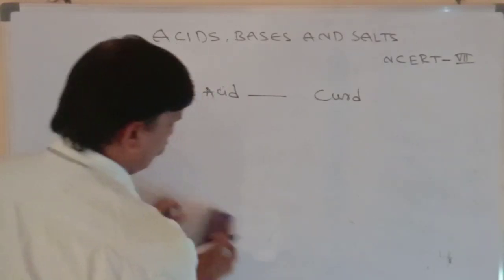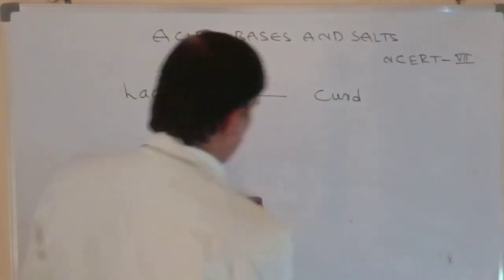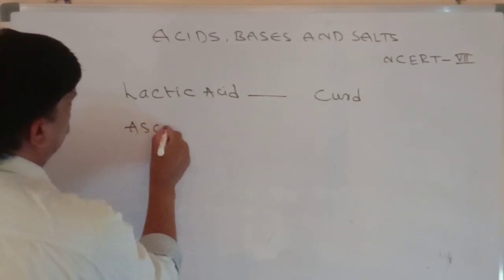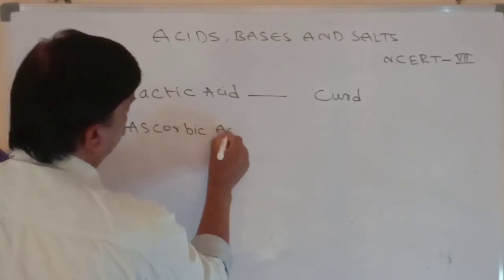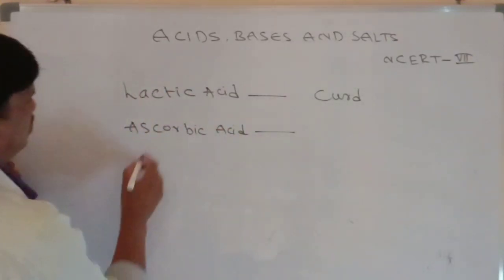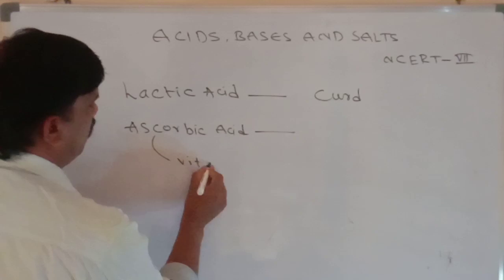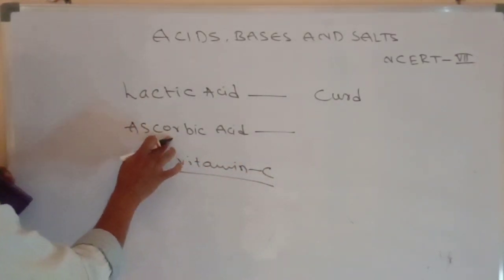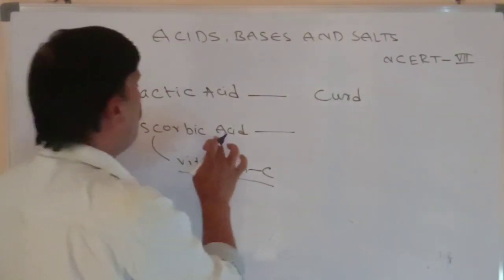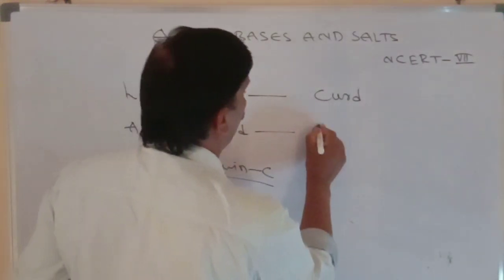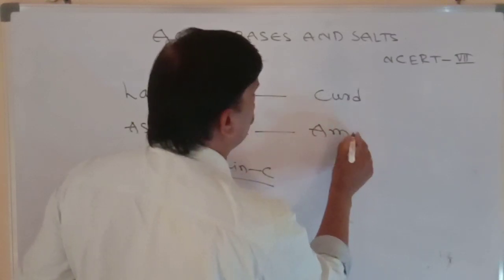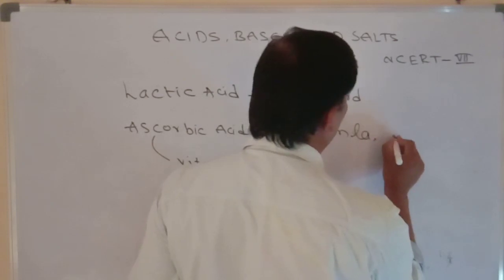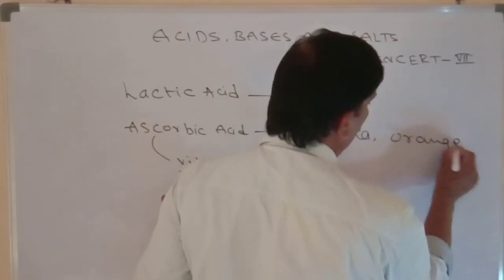And citric acid and ascorbic acid. Ascorbic acid is the chemical name of vitamin C. Very important point: vitamin C's chemical name is ascorbic acid, which is found in amla, and sometimes in citrus fruits like orange and lemon.